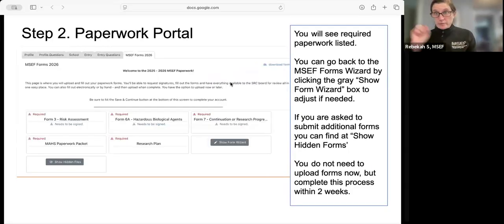Once you've selected those boxes on the Forms wizard, it will tell you what forms you need. Everyone will have the MAHS paperwork packet and the research plan box. If you've made an error or need to make a change, you can go to Show Form Wizard, or you can also show hidden files if you know that there are additional forms that you need.